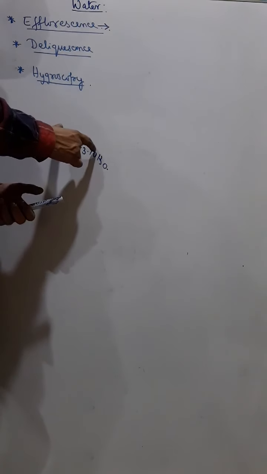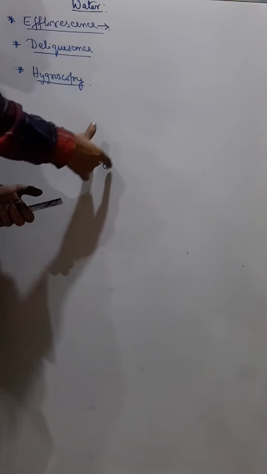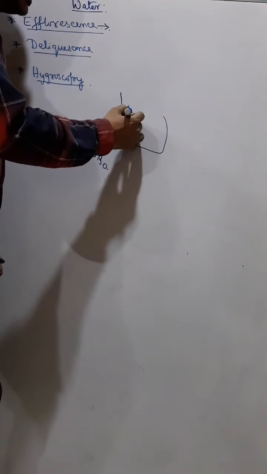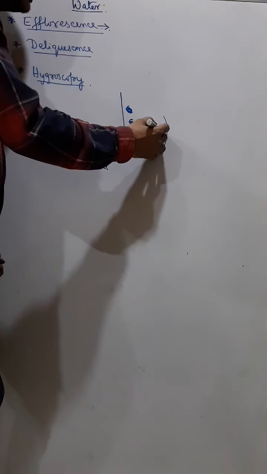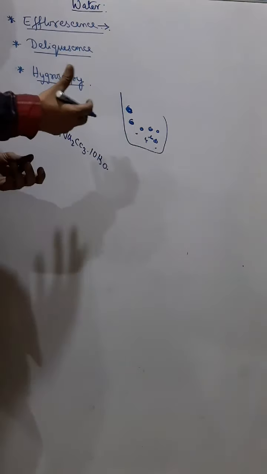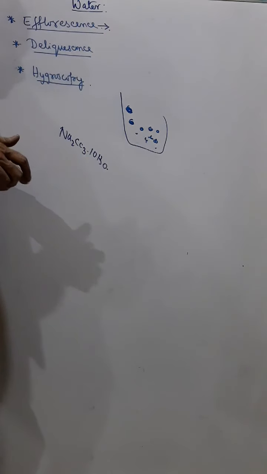It loses its moisture, water of crystallization, to the atmosphere, and then you will find that washing soda has become big lumps. They change from powder into lumps, and that washing soda gets spoiled.